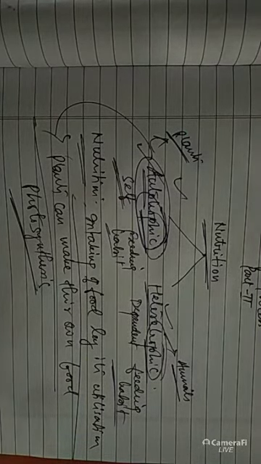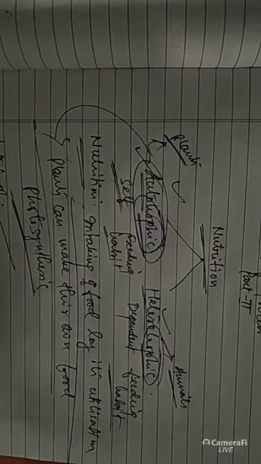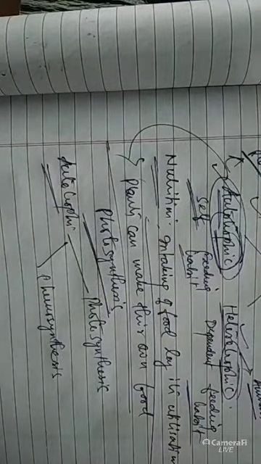Autotrophs are divided into two categories, and by these two processes they adopt their nutrition. The first one is photosynthesis and the second one is chemosynthesis.